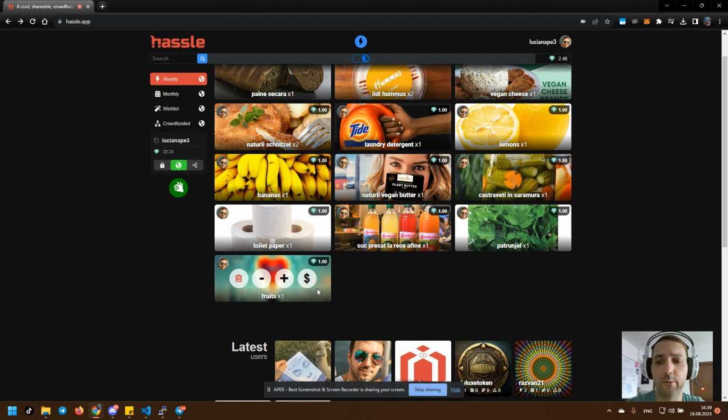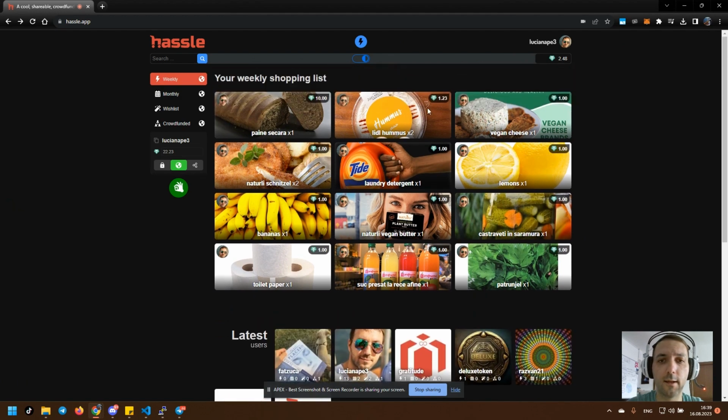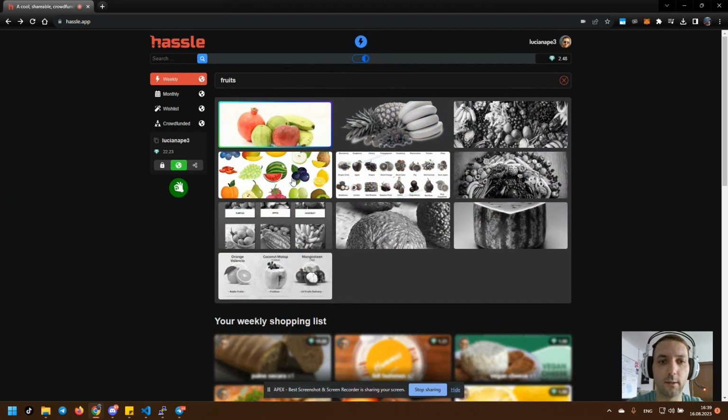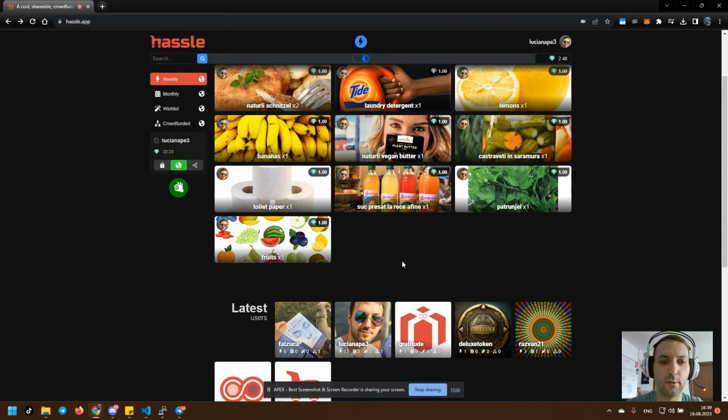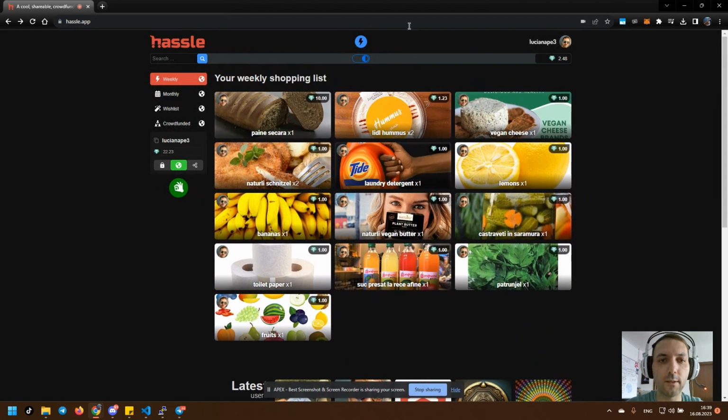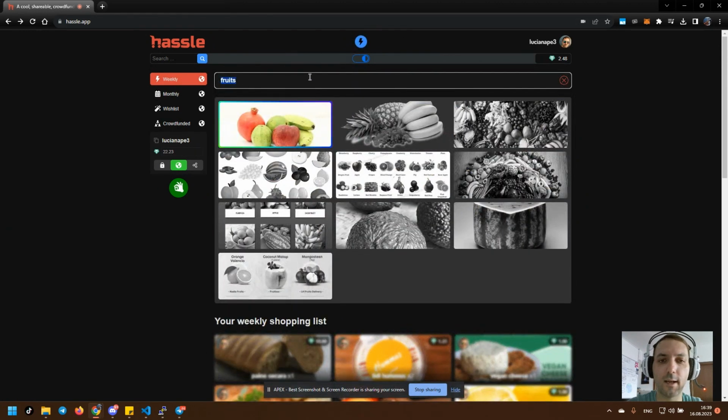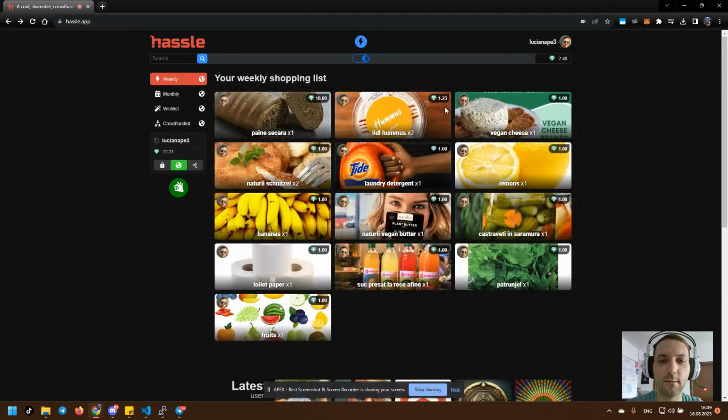Now, in this case, you can just leave it like this if you are in a hurry, or you can delete it and choose another image, right? So I can choose this one, for example, right? Now, you can search for anything, like any type of product. You can imagine it's just a Google image search in the back end, and it returns relevant results. So you can search for anything.